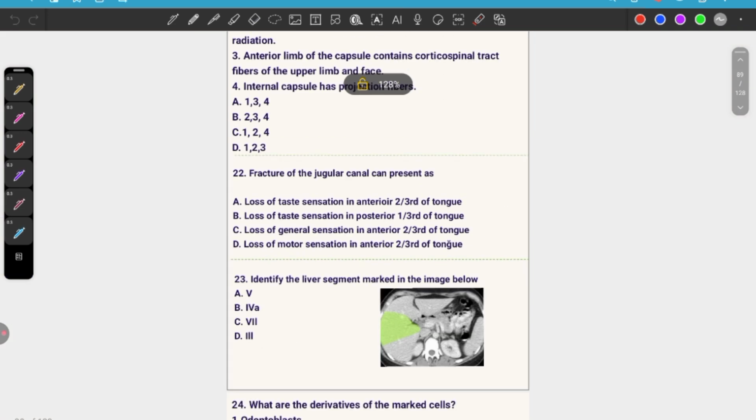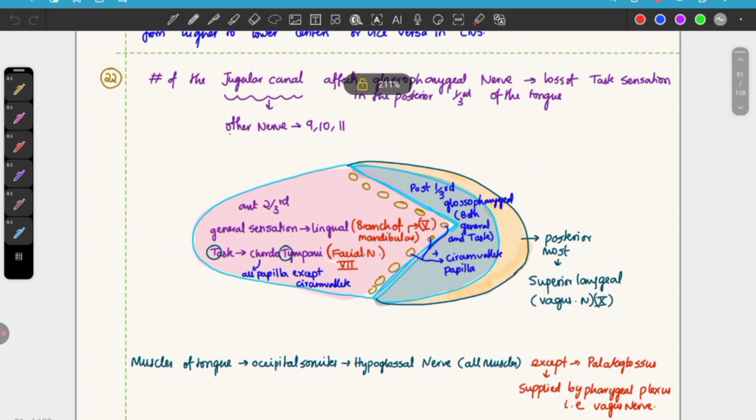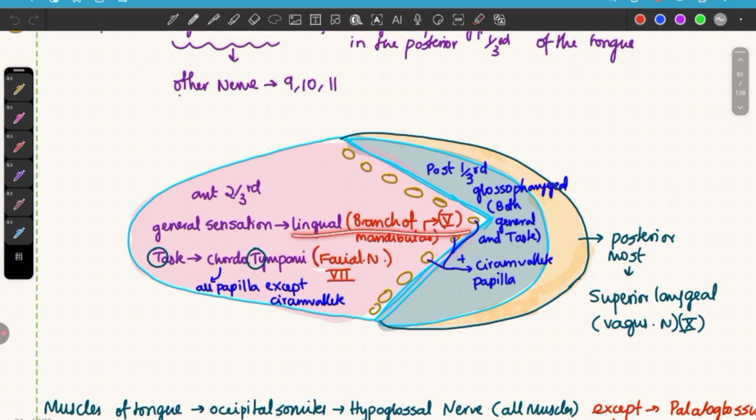Lingual nerve is a branch of the mandibular nerve. Let me show you the picture. Lingual nerve is a branch of the mandibular nerve, that is the trigeminal nerve. Hence, the jugular foramen does not contain the mandibular nerve. Hence, the anterior two-third will not get affected.